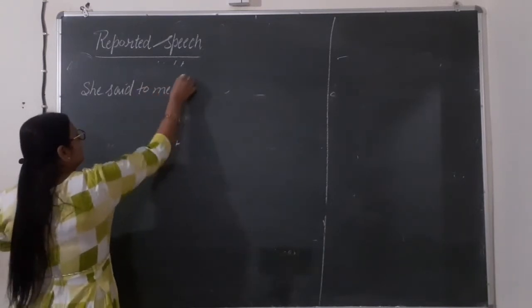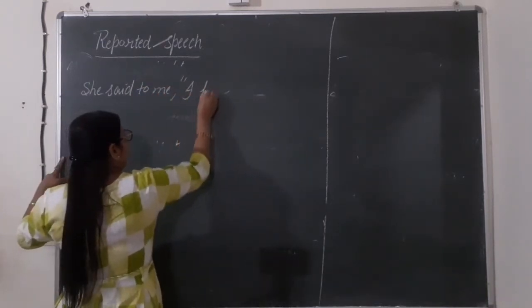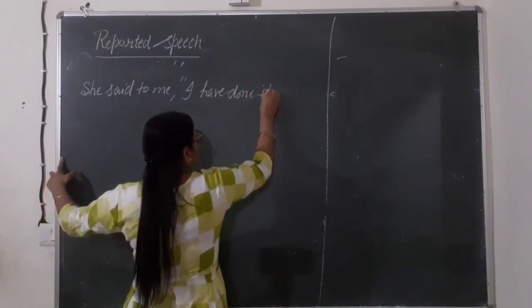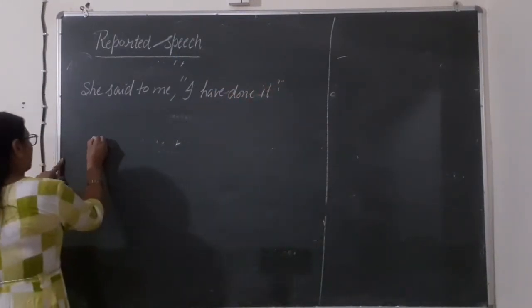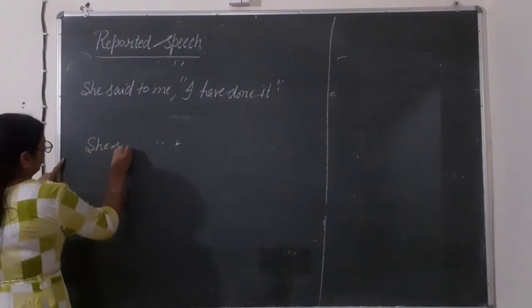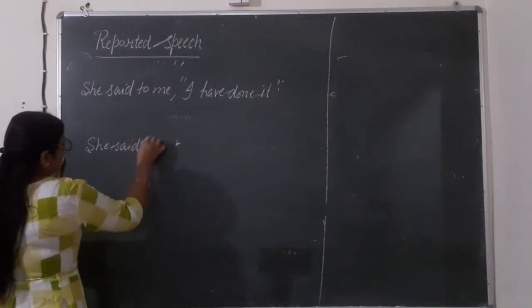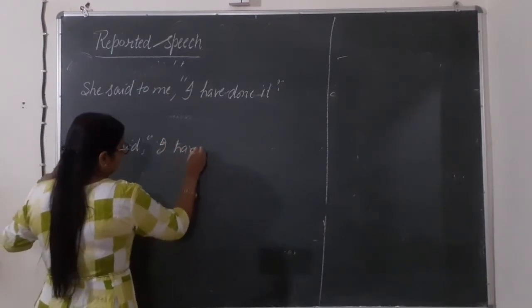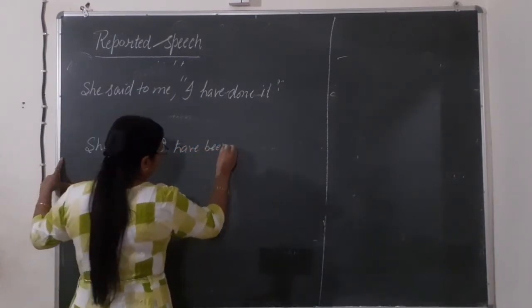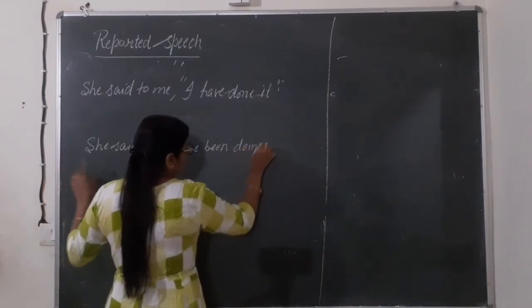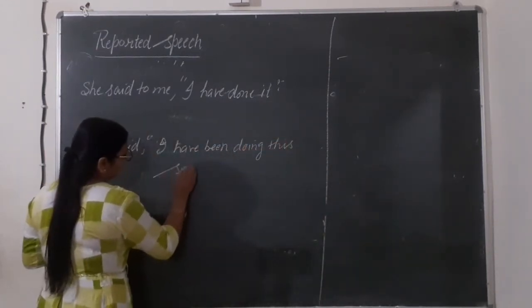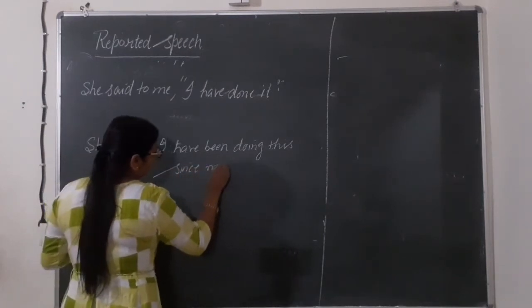She said to me, I have done it. She said, I have been doing this since morning.